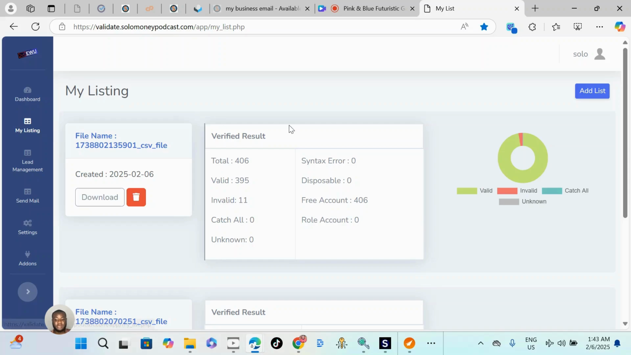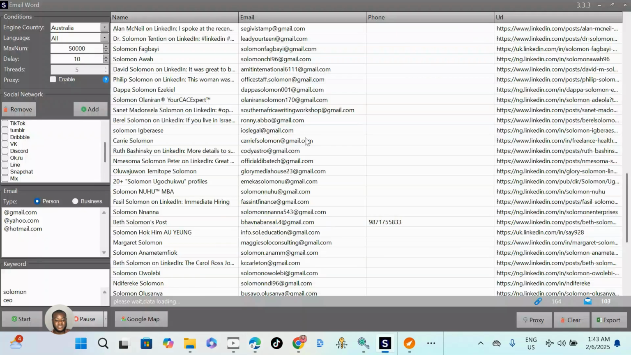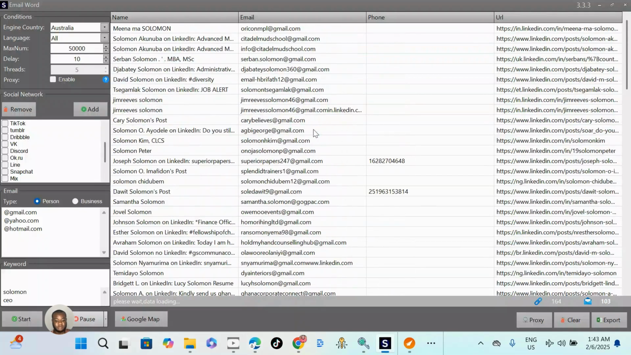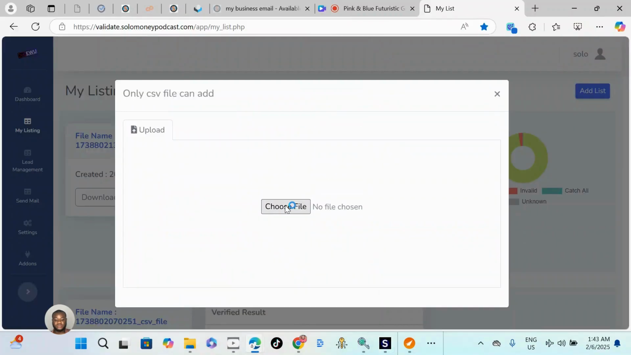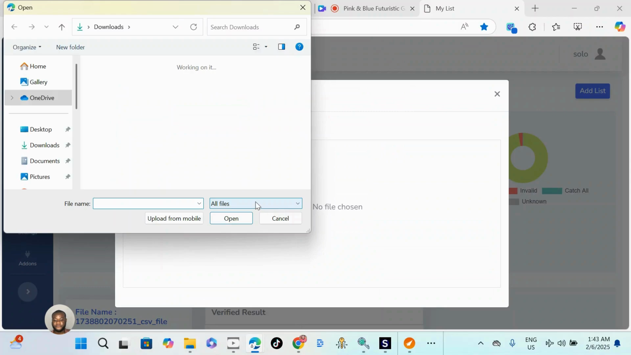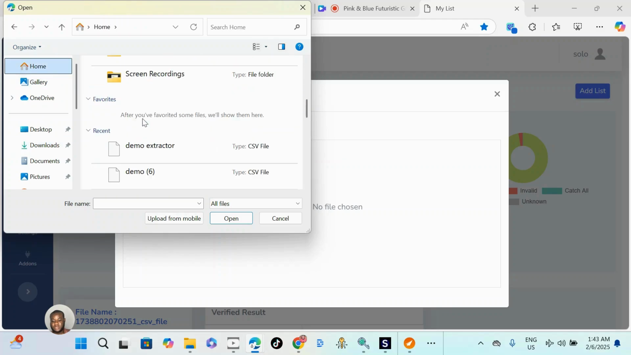But before then, let's import the one we just exported from the email extractor. Let's import these email addresses on verification. Go back to the verification and click choose file. Now, remember, I will choose that demo extractor. I can click download or I can go to home so that I can see my demo extractor.